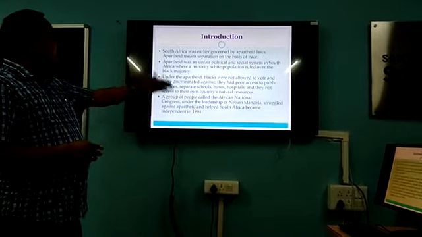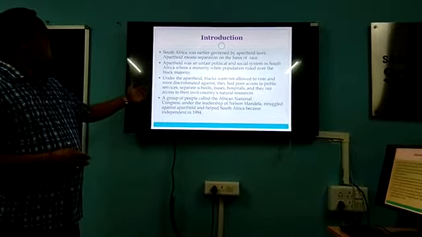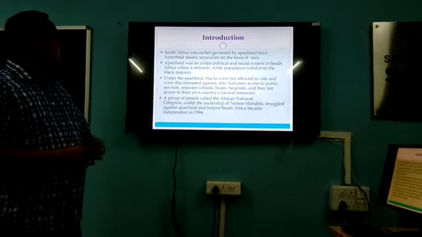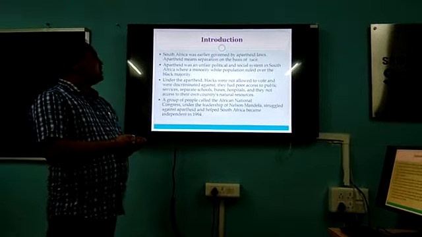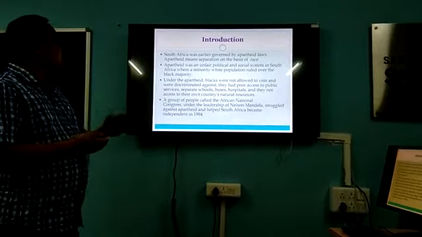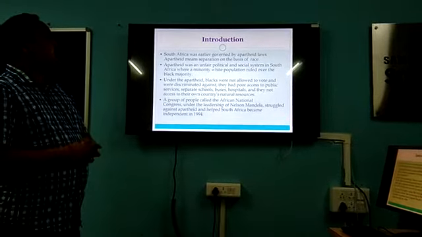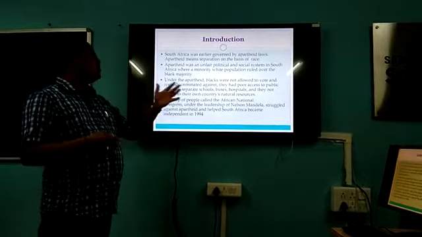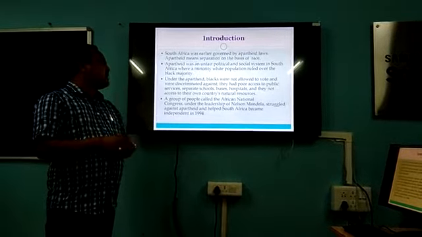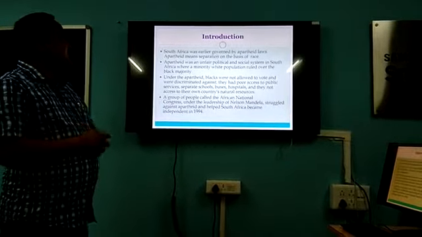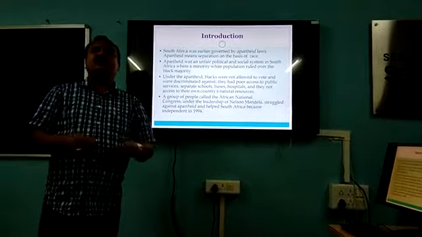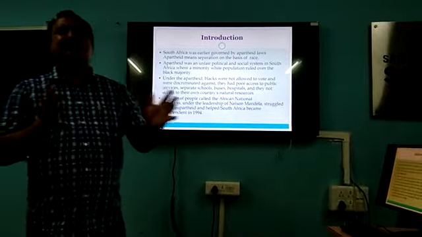Under this apartheid, the blacks were not allowed to vote and were discriminated against by the white people. They had poor access to public services. They had separate schools, buses, hospitals, ambulances, so many things. Even they did not have access to their own country's natural resources. They were not able to use their own country's resources. So they were totally separated.